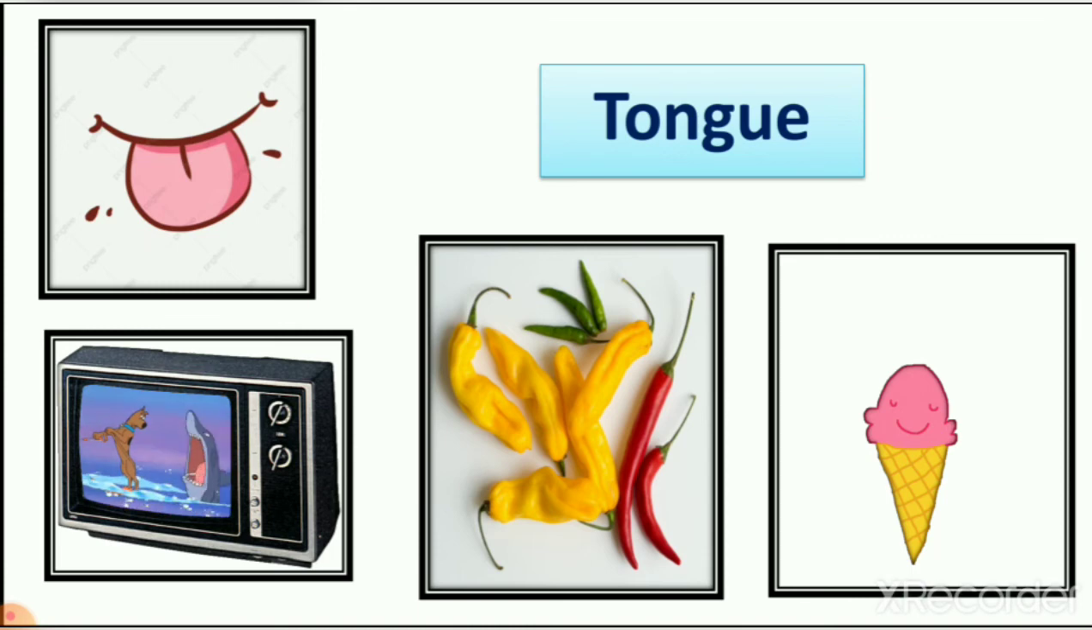When we taste ice cream, we use our tongue. When we taste chili, we use our tongue. So when we watch TV, what are we using? We are using our eyes. It means TV is wrong. So now you can understand that the tongue helps us to feel the taste, not see things.